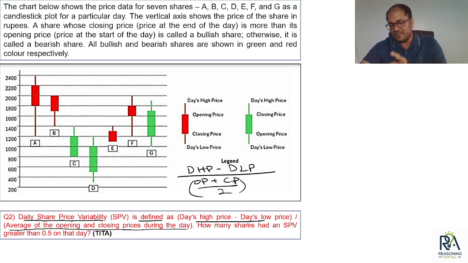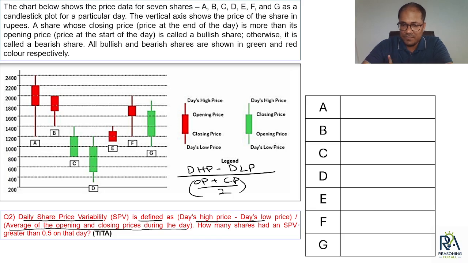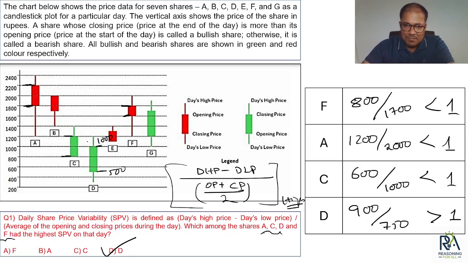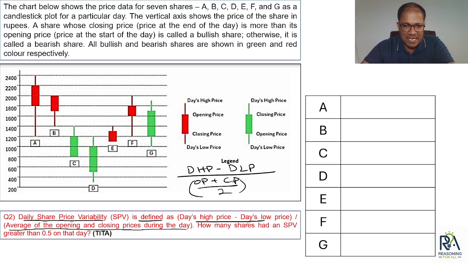Okay, so basically I have to do the calculation for all of them. But if you recall, when you're solving in the exam, you might be having a sheet, right? Here I'm having slides, right? So while solving the first question, your sheet might already be having the values for A, C, D and F. So why to do those calculations again? You can use them directly, na? So what I have to check? I have to check that this value should be greater than 0.5.